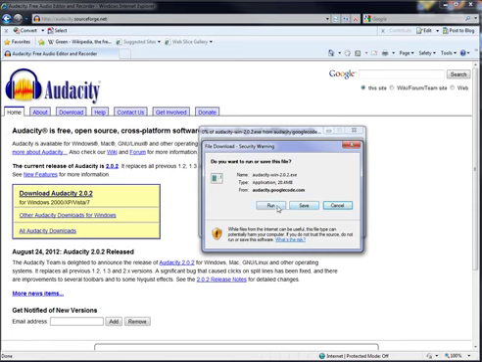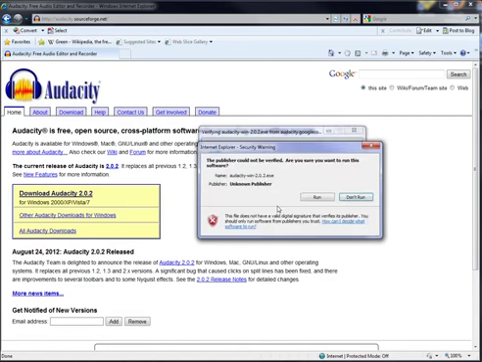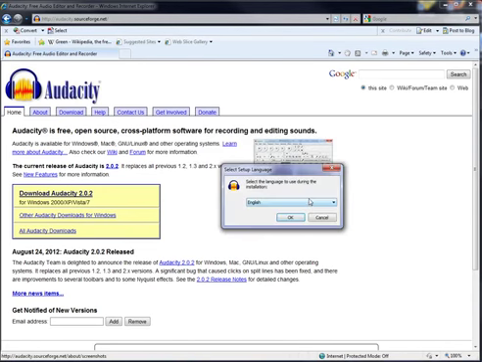Choose Run and it will start to download the application. Choose Run again, then select the language that you'd like to work with. I'll choose English,